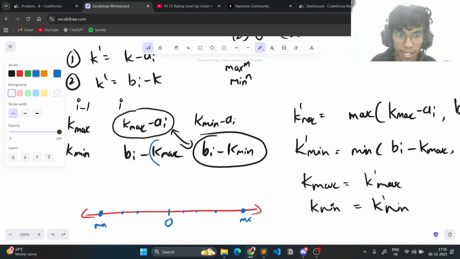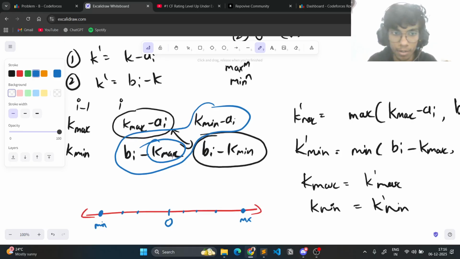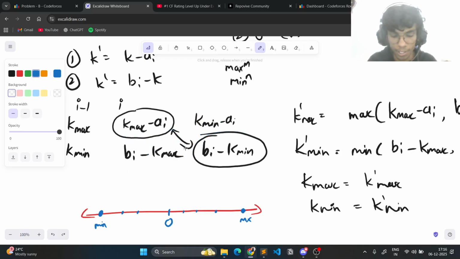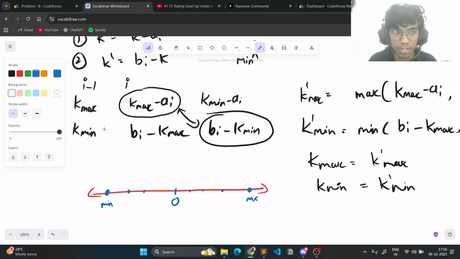So if I subtract the global maximum of k from bi, and if I subtract ai from the global minimum, don't you agree that this will give me the global minimum, because I'm subtracting a very big term here, that is the global maximum of the array, or global maximum k, and I'm subtracting ai from the global minimum k, right? So essentially these points become kind of useless.